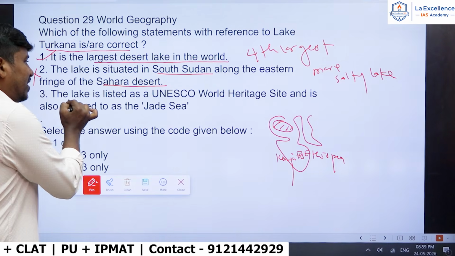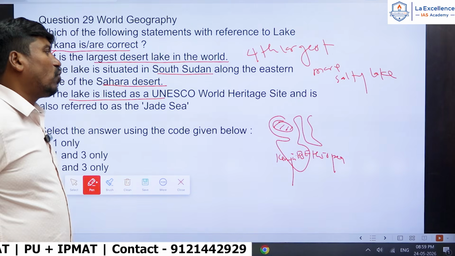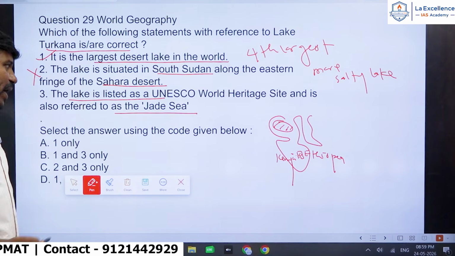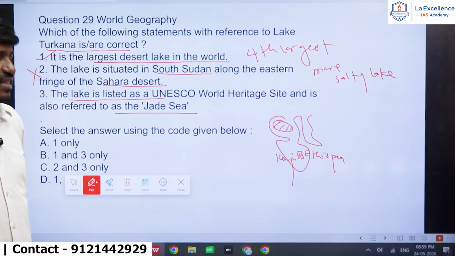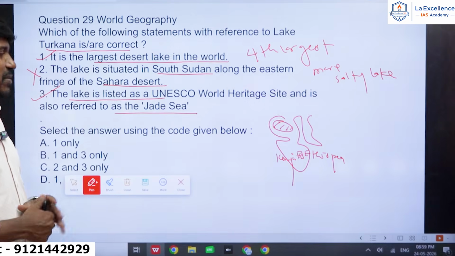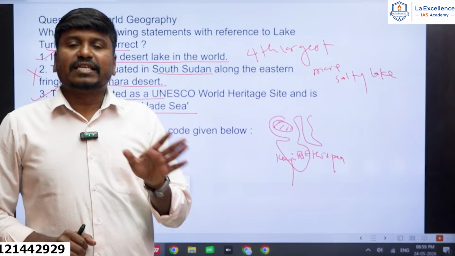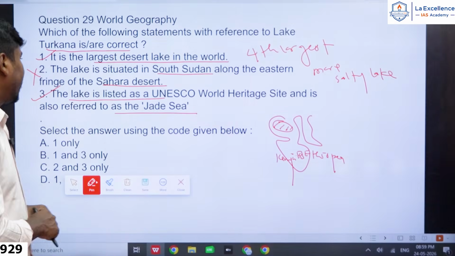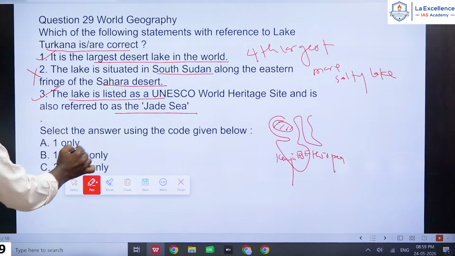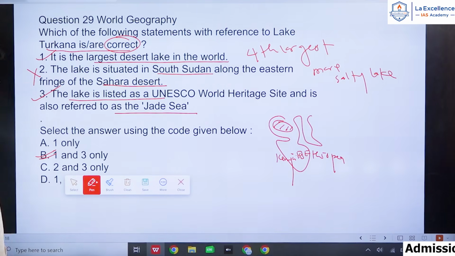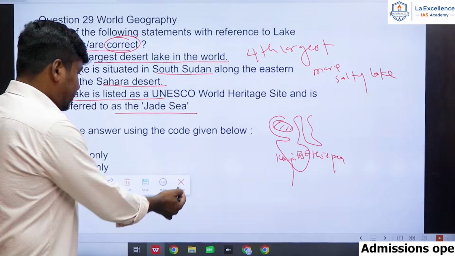And the third statement: the lake is listed as a UNESCO World Heritage Site and is also referred to as the Jade Sea. This is also a correct statement. So the third statement is correct. The second statement is wrong, because Turkana Lake is not part of the Sahara Desert, it is part of Kenya and Ethiopia. They are asking to select the correct one. So the answer should be B. 1 and 3 are correct.